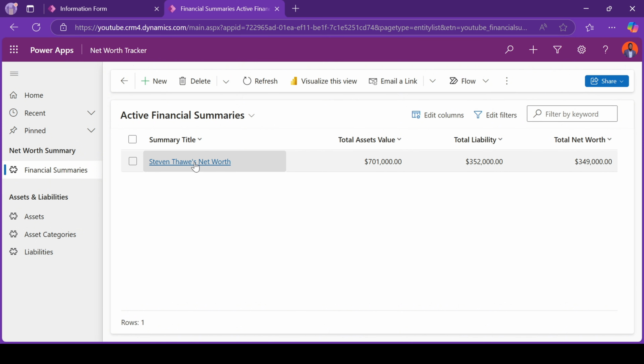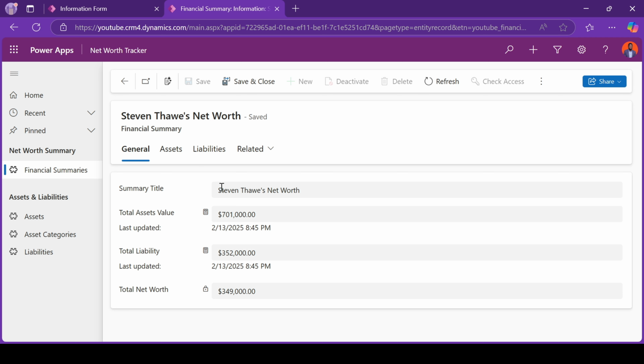As you can see for the example, I've just added mine as Stephen Towers' net worth. If I open that record, I've got the total asset value for everything that I currently have. I also have the total liability. And the total net worth is the total asset value minus the total liability. Because I'm in the positive, my net worth is in the green. We can customize this to add a few colors and pie charts and so on, but this is the general concept of how you can achieve that. These are just roll-up columns, and this is a calculated column.